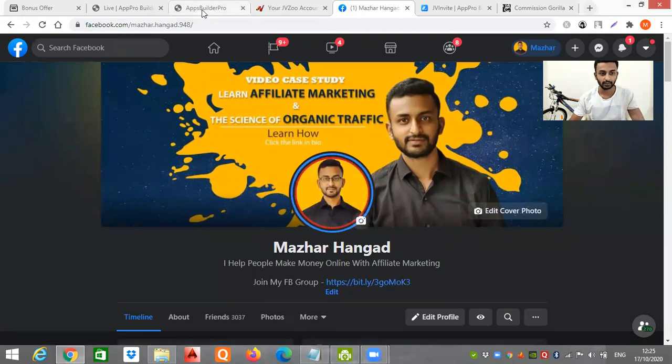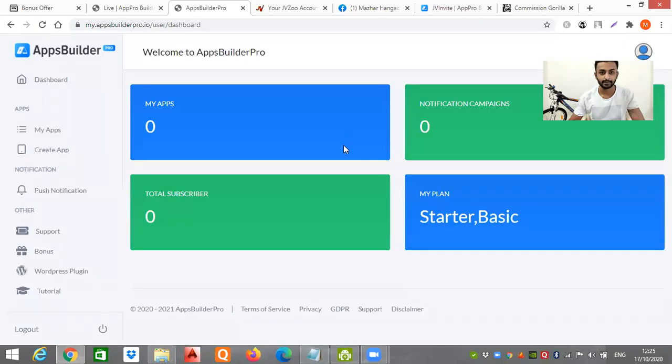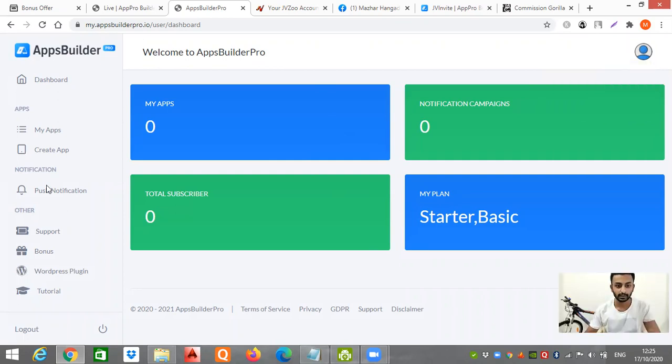So guys, we are in the members area. This is how the members area looks, and once you make a purchase payment, you will get this type of screen. So here is the dashboard, my apps, create apps. I'll run you through all this stuff in just a few minutes.